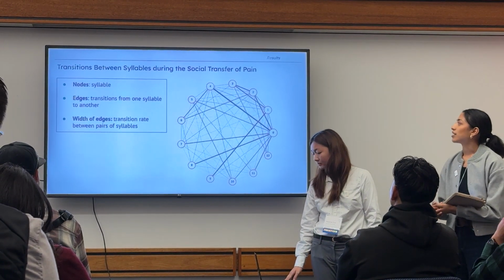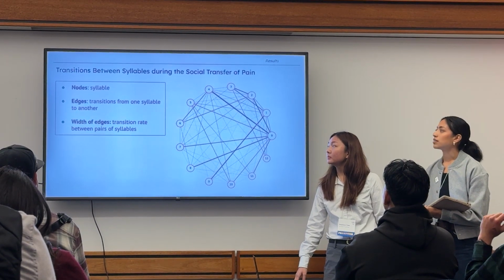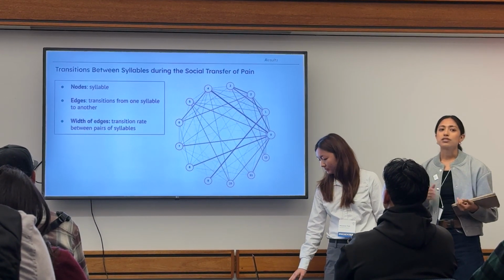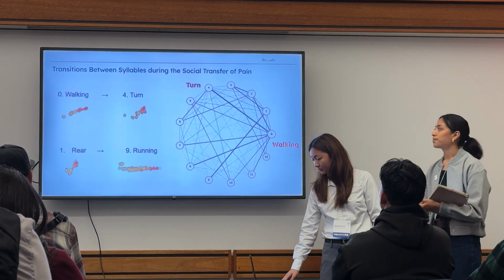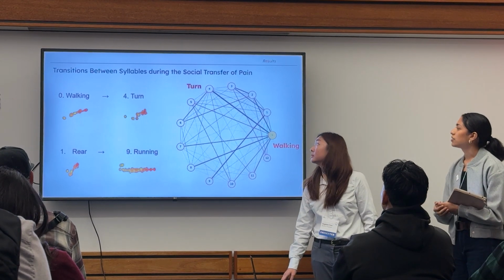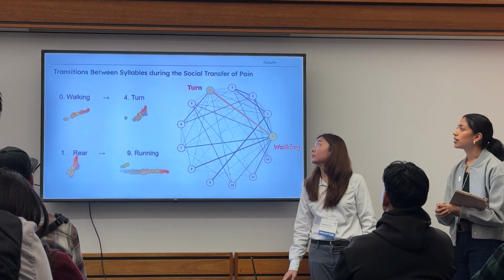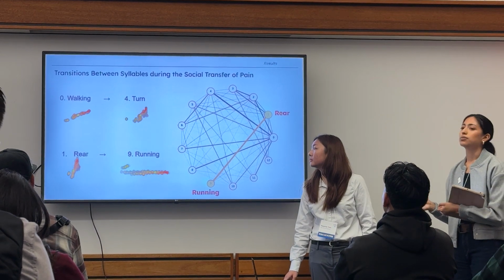This is just a trajectory graph. The nodes are representing the syllables, the edges are representing the transitions from one syllable to another, and the width of the edges is the transition rate. So for example, syllable 0, which is walking, transitions frequently with syllable 4, turning, and syllable 1, rearing, transitions frequently with syllable 9, running.